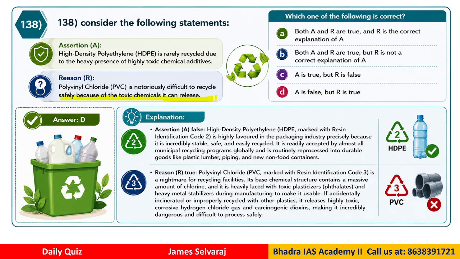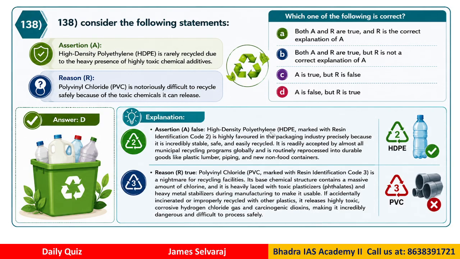Now which statements are correct here? So very tricky. Both A and R are true, R is the correct explanation of A. A and R are true, R is not the correct explanation of A. A is true, R is false. A is false, R is true. These are tricky types of questions which we need to practice for the exam.